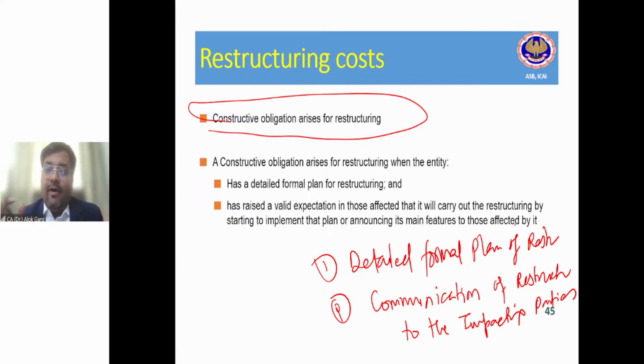If the board of directors has decided this inside a room, will it trigger a restructuring provision?